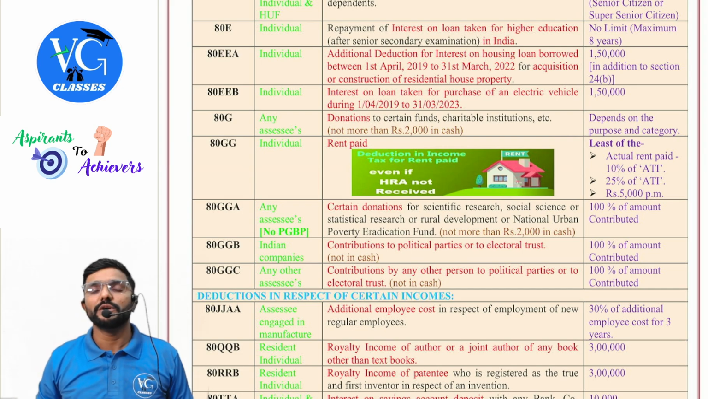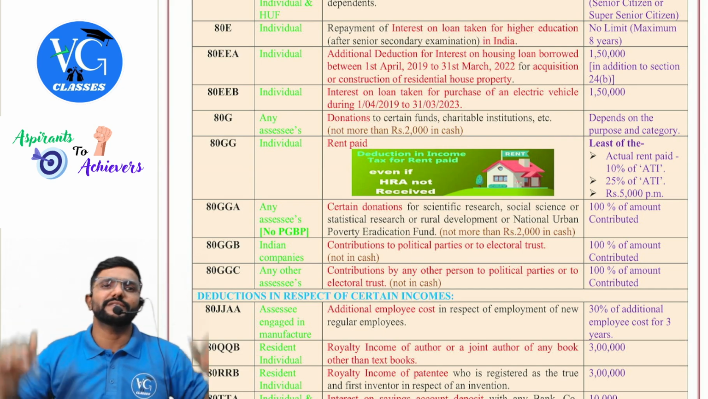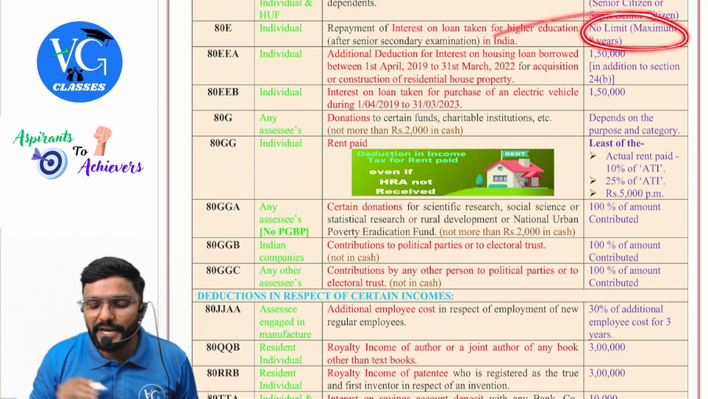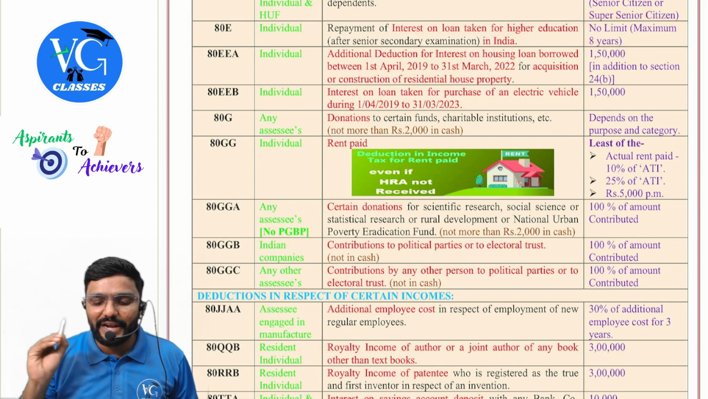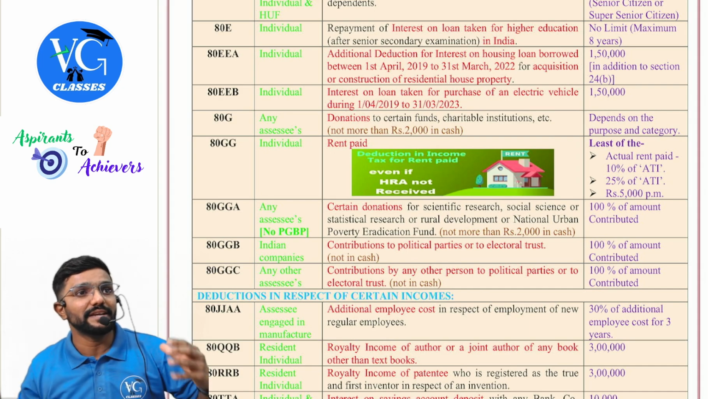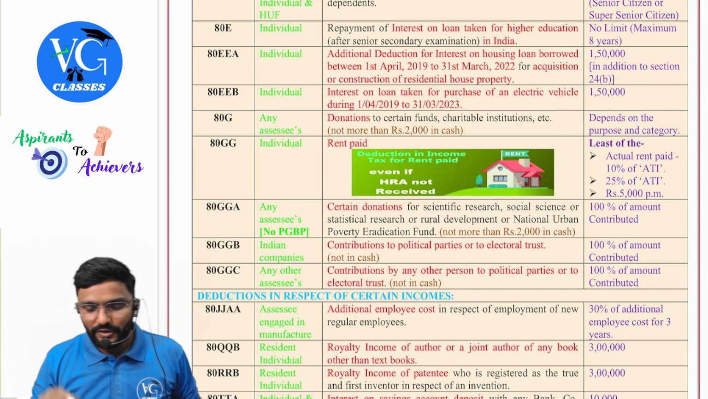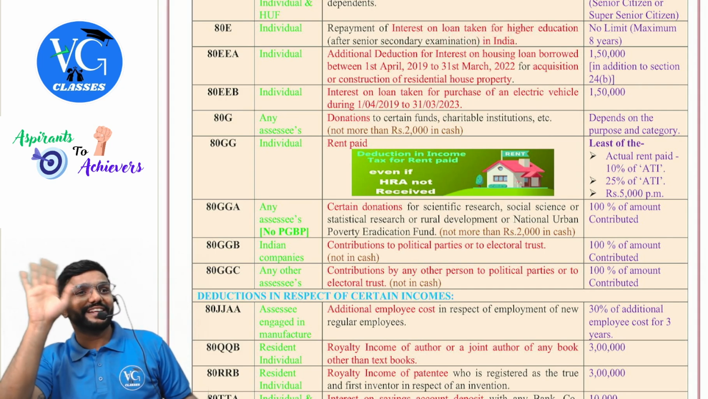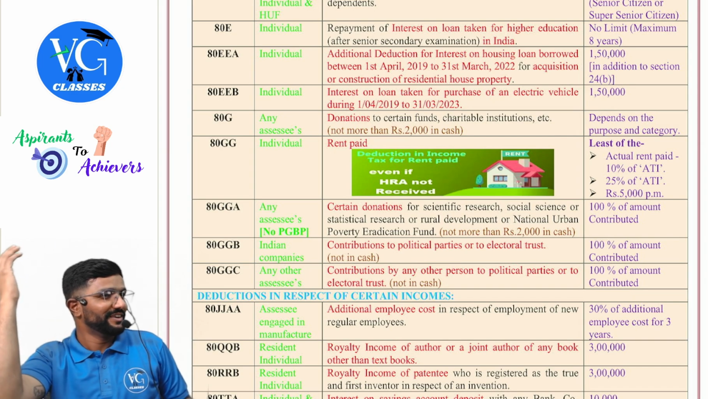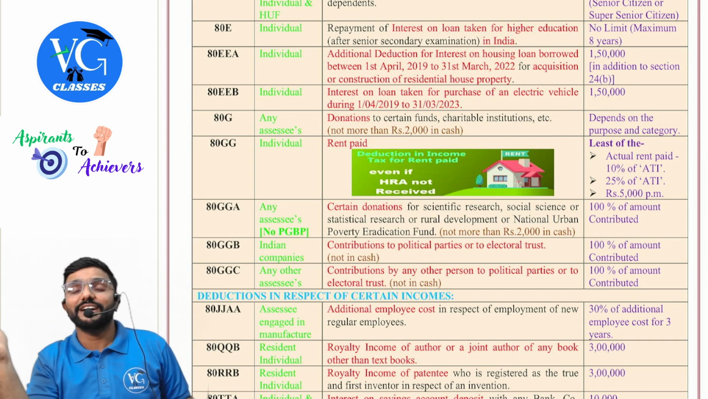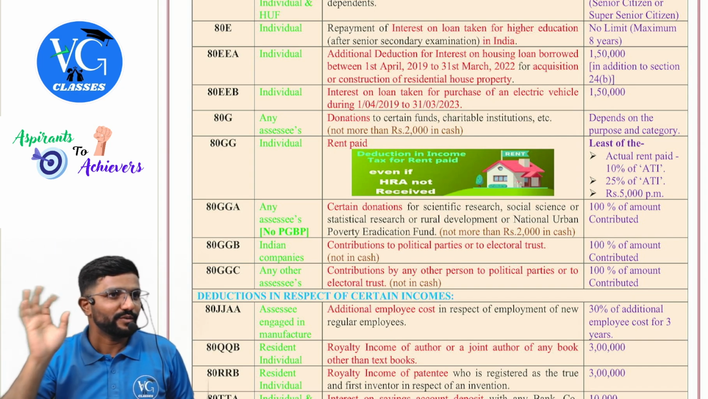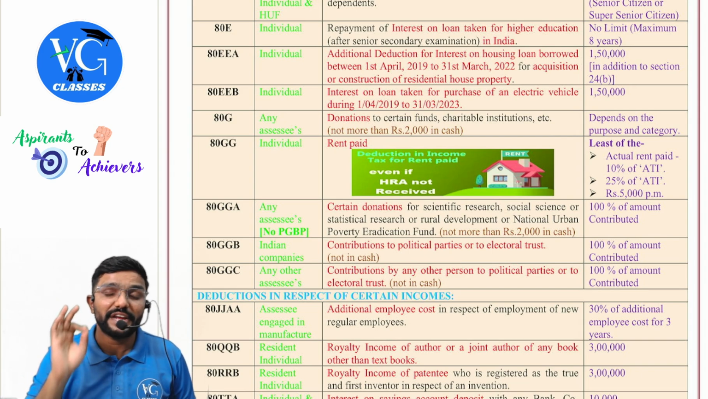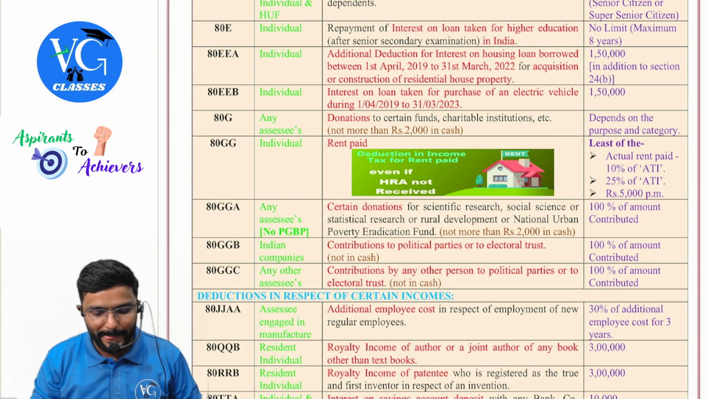Only interest is allowed. Sir, how much, sir? However much, but maximum for 8 years. But it should be taken for higher education after senior secondary, that is after +2, for any higher education in India. Sir, I am going abroad to do an MBA, and I have taken a loan. Can I claim interest on that? No. The education has to be done in India.